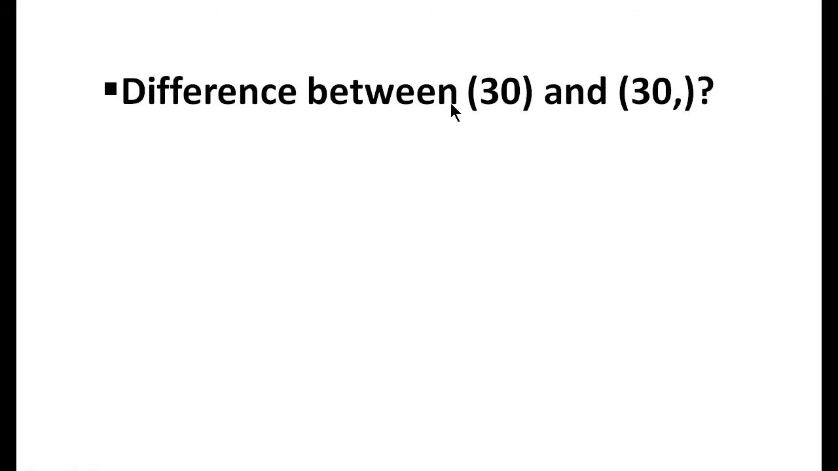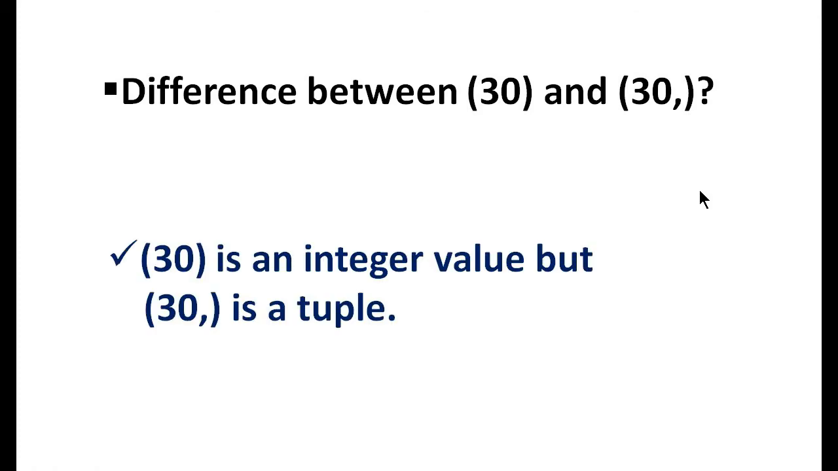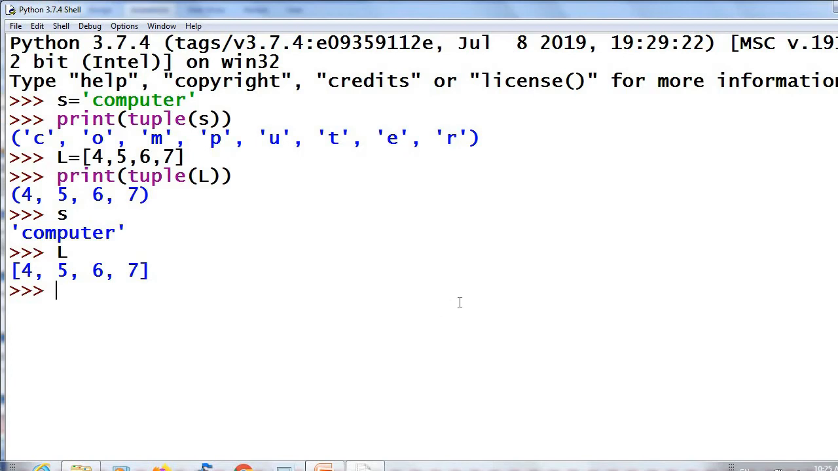Next one, difference between 30 and 30 comma. 30 is an integer value, but 30 comma, it is a tuple. We will see an example. A equal to 4 comma 5 comma 6. What is type of A? It is a tuple. That is, when you try to assign more than one value into a variable, you will get a tuple, even though no bracket is given.